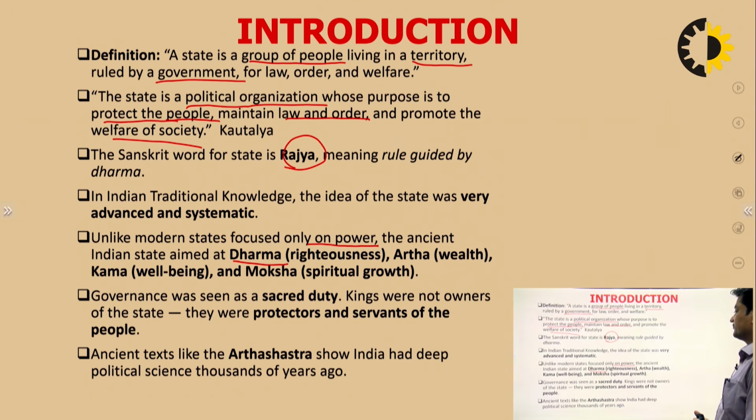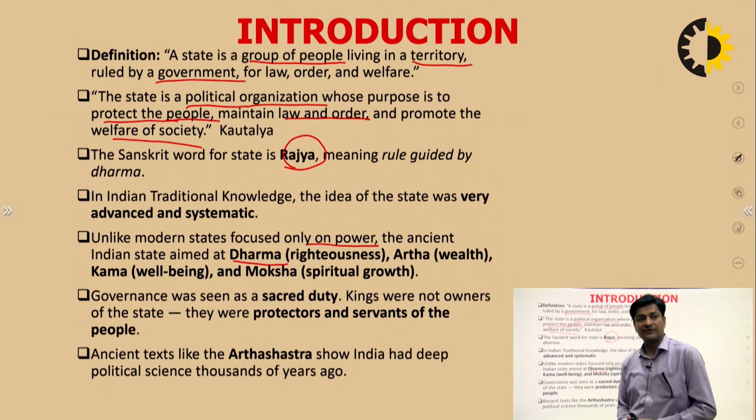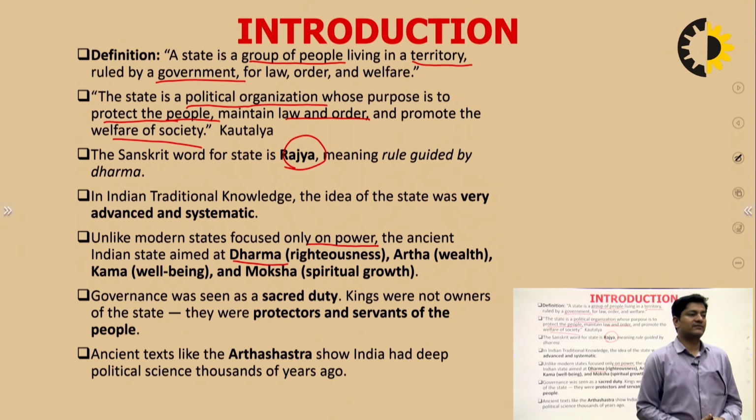So governance was seen as a sacred duty. Kings were not owners of the state, rather they were the protectors, they were the servants. So ancient kings wanted to be termed protector of the state rather than owner of the state. They served the state like a servant of the state.